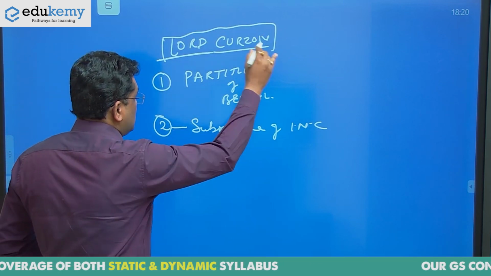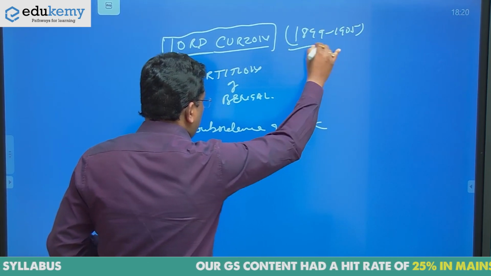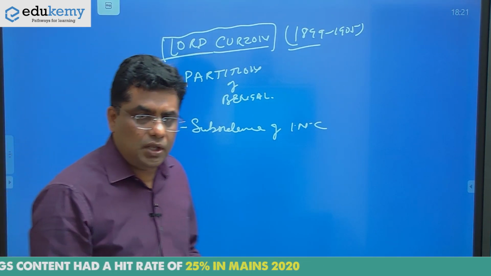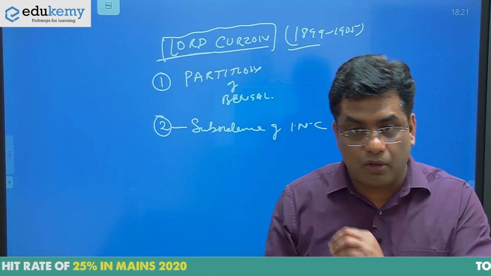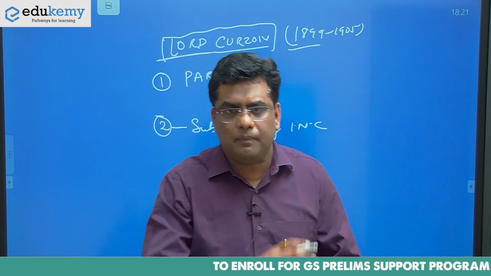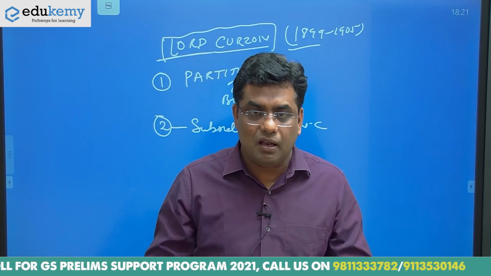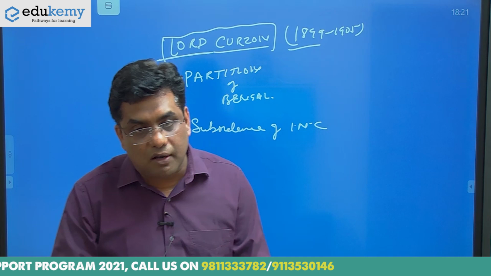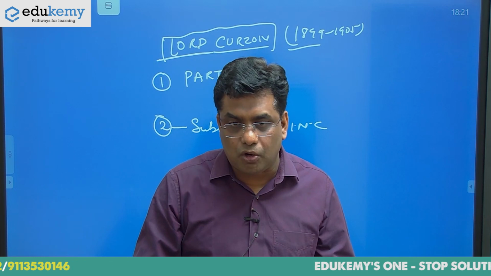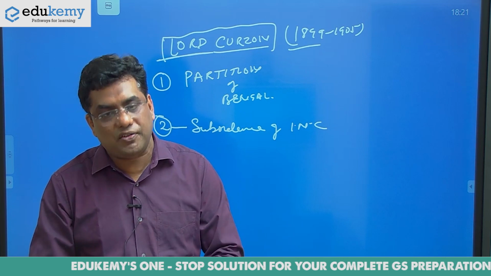Look at the period 1899 to 1905. This is the period of Lord Curzon. Regarding the partition of Bengal, when we say Bengal at that time, it included Odisha, Bangladesh, Assam, Jharkhand, Bihar, all was called Bengal. A huge, large state. At the same time, Bengali consciousness can be expressed in the form called Bengali Bhadralok. Bengali Bhadralok means the educated intelligentsia of Bengal, which was giving impetus to the nationalist consciousness.